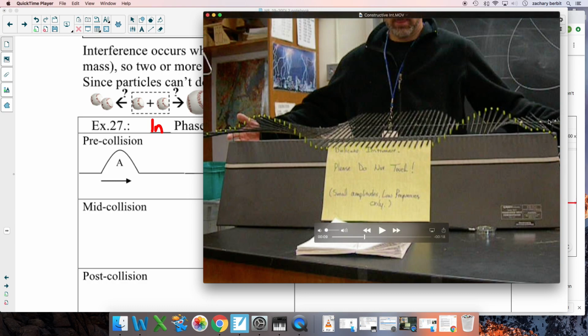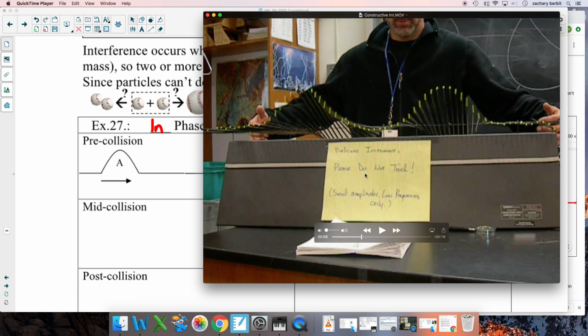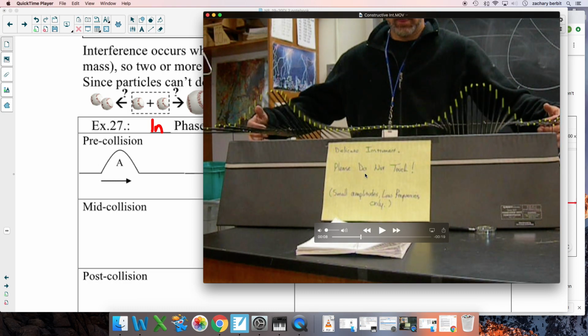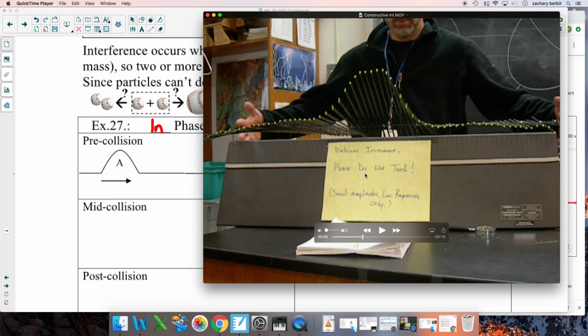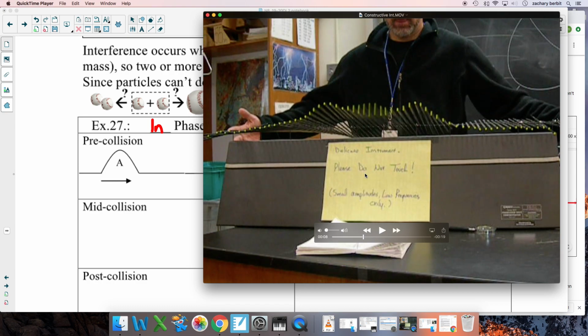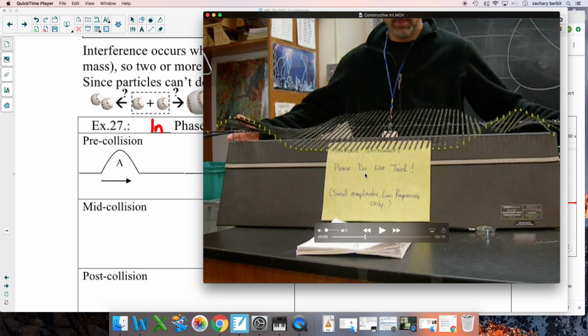Not really. The whole device, if we had this, I'd show it to you. It's at school. The whole device actually tipped toward the camera. So think of this as the baseline here, and there's the height of the pulse. There's the height of the pulse. Here's the new baseline because the whole device tips. And actually, their heights are just like they were before. Just the whole device tipped. So interestingly, you make a bigger wave, and then afterward, you get your two little waves.